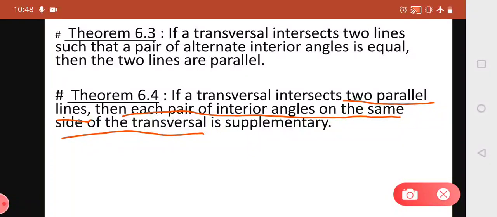Total there are two pairs of co-interior angles. From that, both the pairs are supplementary. Supplementary means if you add the two angles of the given pair, it will become 180 degrees. So here we don't have the equality between the pairs, but here it is given that the pair of co-interior angles is supplementary. Supplementary means the summation of both the angles of the given pair is 180 degrees.